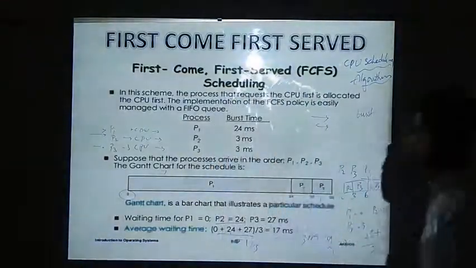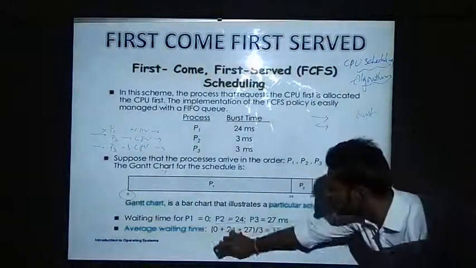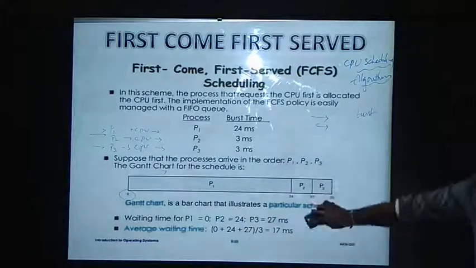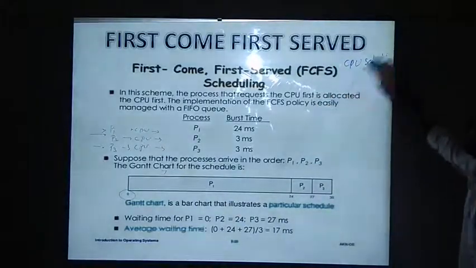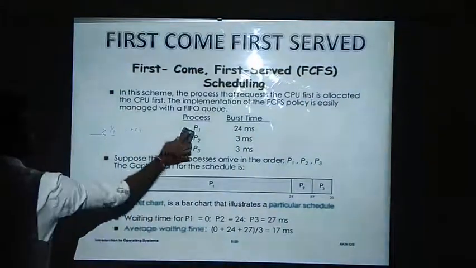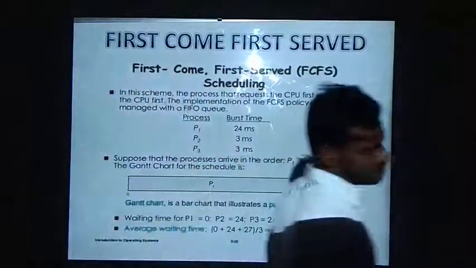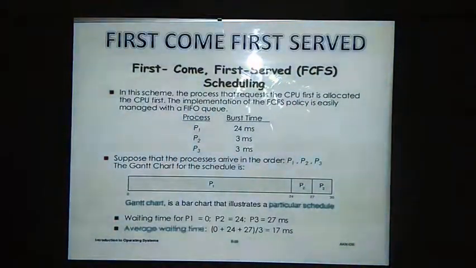But if the process which has the highest burst time, which takes the longest time to execute by the CPU, requests first, then the remaining processes which have less burst time need to wait for a longer period of time in case of FCFS. And this is non-preemptive scheduling.